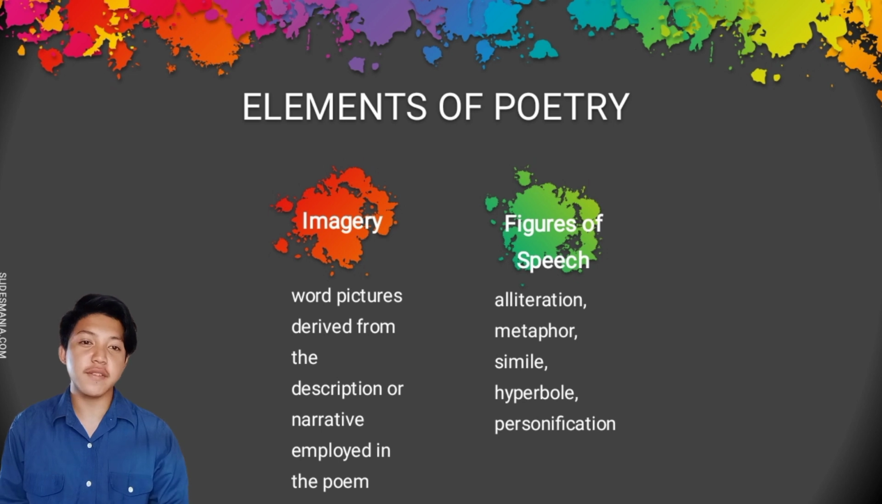So the next element of poetry is figure of speech. Poets use figures of speech in their poems. Several types of figure of speech exist for them to choose from. Five common ones are simile, metaphor, personification, hyperbole, and understatement.